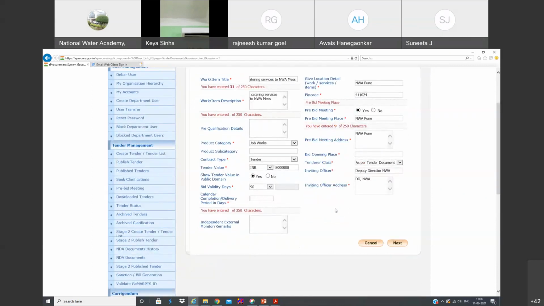It's basically a service, it's a contract. So once you place the order, in how many days he has to start the work. Or if you are placing any tender for procurement of any items, in how many days he has to deliver the items. So you can mention the time. So you can click next. Bid opening place.